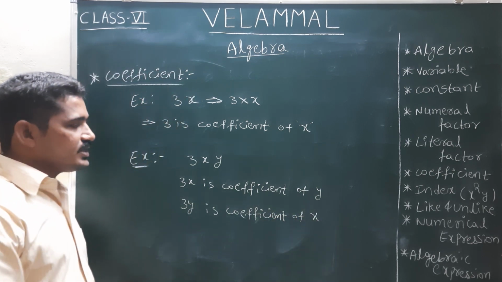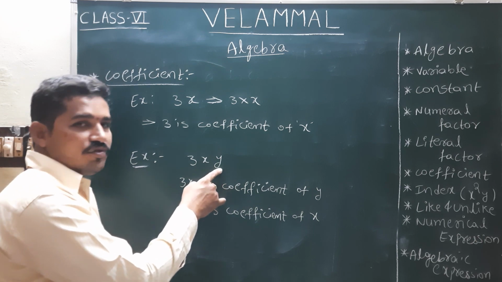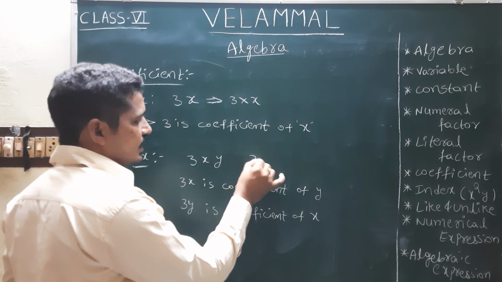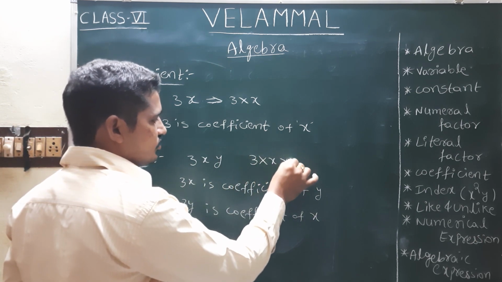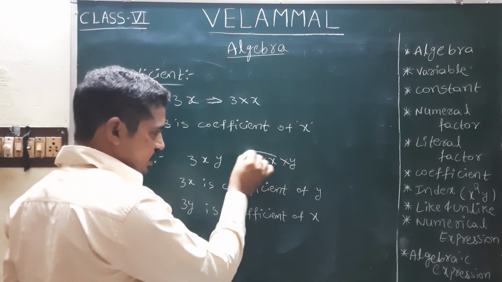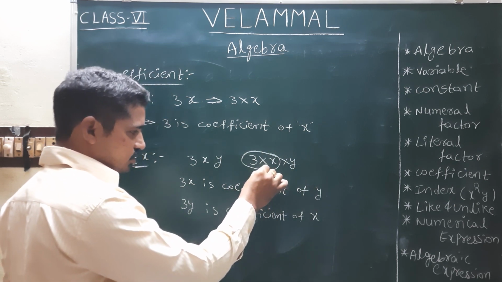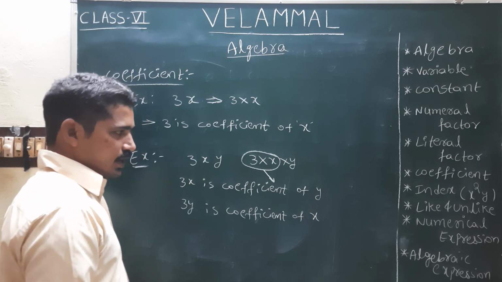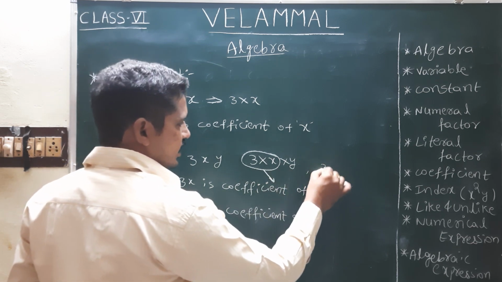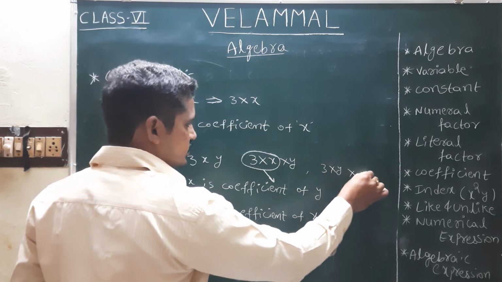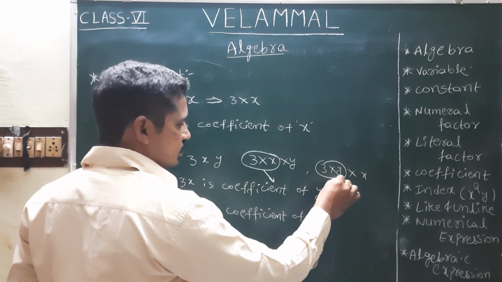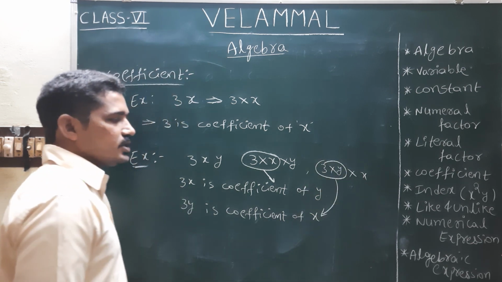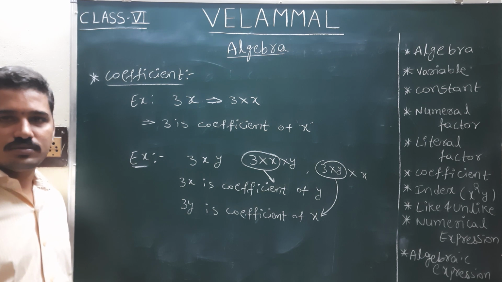When asked to find the coefficient of y, we write it as 3 into x into y. Whatever is in the multiplication with y, that fully is the coefficient of y. We can also write it as 3 into y into x, so whatever is multiplied with x, that fully is the coefficient of x.